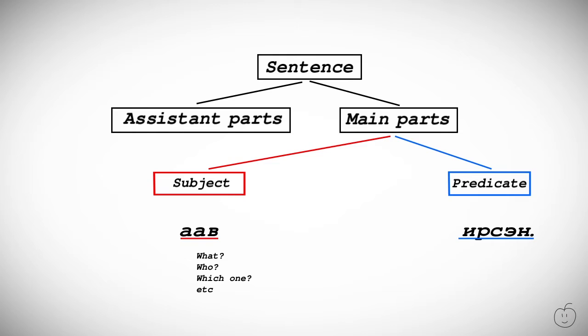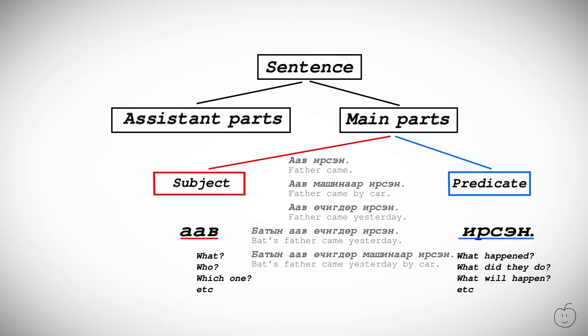It's usually the verbal part of a sentence, but it can be a noun phrase too. The predicate gives answers to questions like what happened, what did they do, what will happen, etc. The predicate is always at the end, and the subject is always before the predicate.